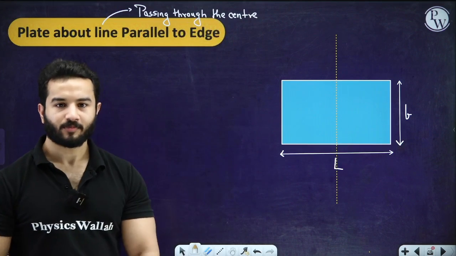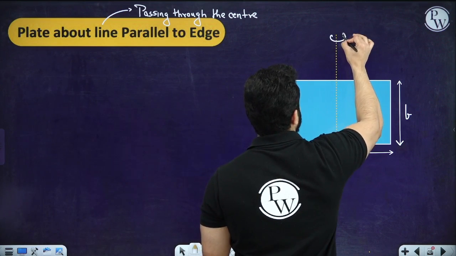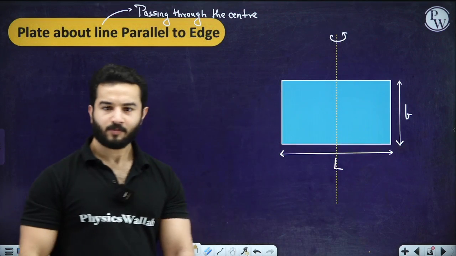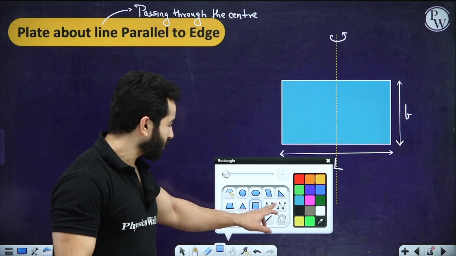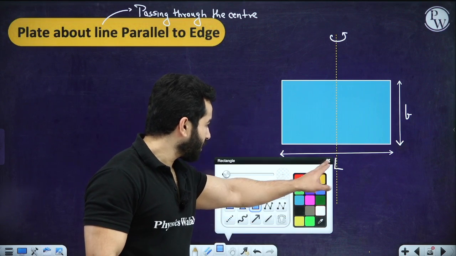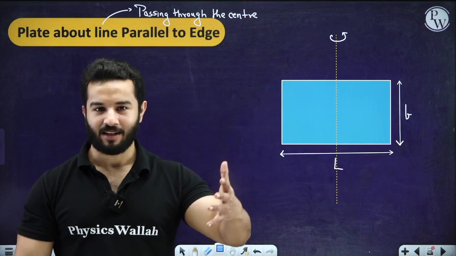All right. So this is our axis of rotation, my friends. Let's do the same thing. What is the first concept, my dear friends? The first concept is to cut an element. What do you mean by element?